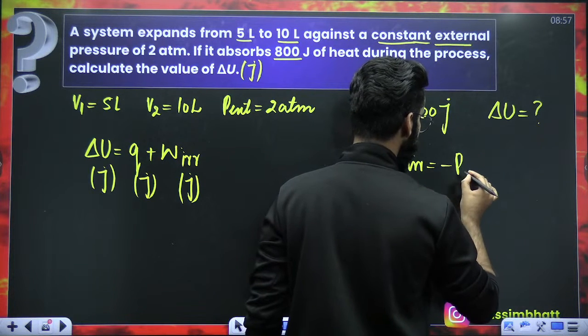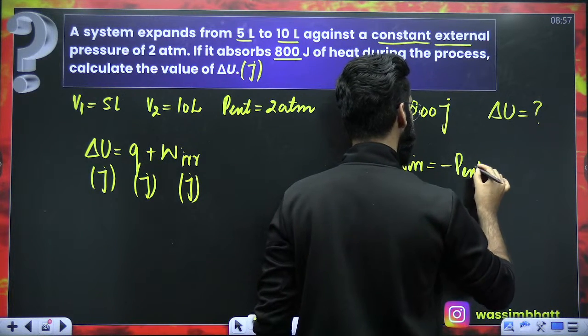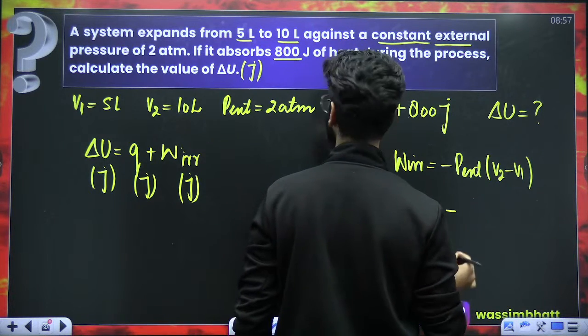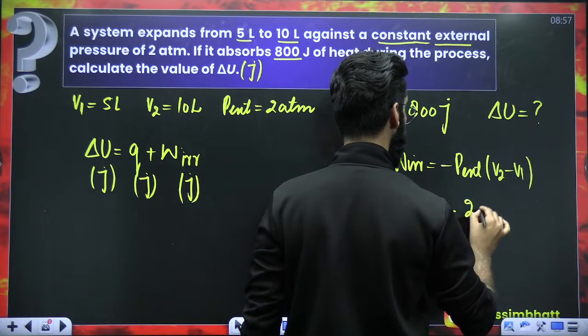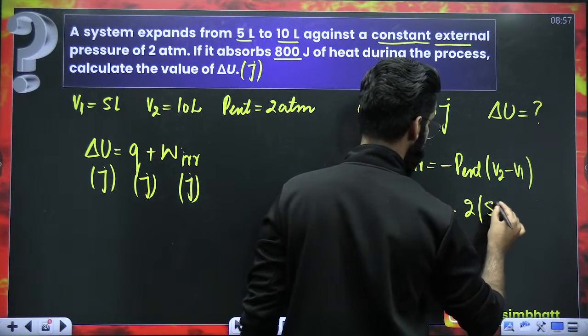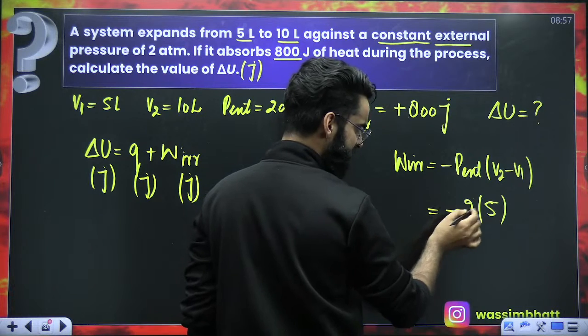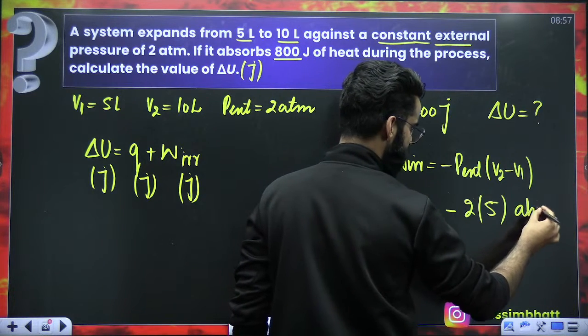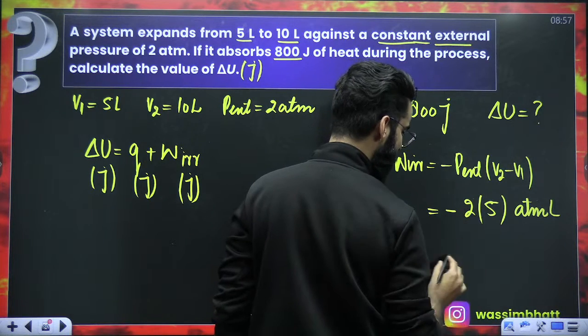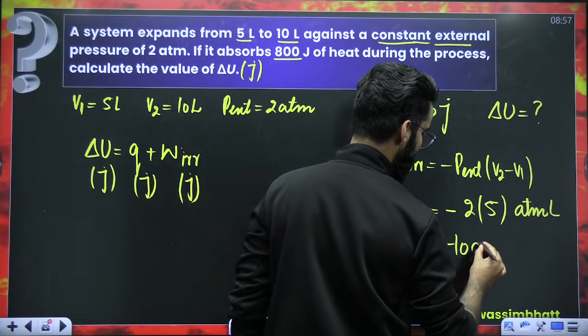We have discussed it. It's minus P external delta V, which is V2 minus V1. So dear students, minus P external is 2 atm. V2 minus V1, final volume minus initial volume, so 10 minus 5 is 5. Pressure is in atm, volume in liters, so the units are atm liter. So it's going to be minus 10 atm liter.